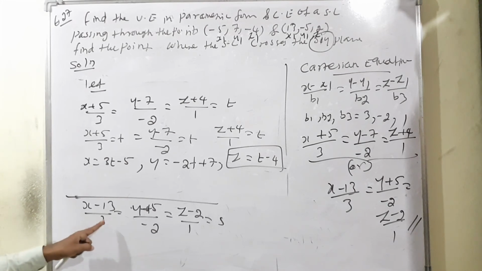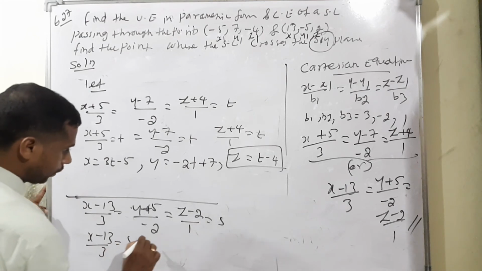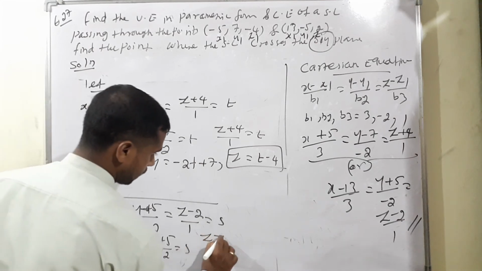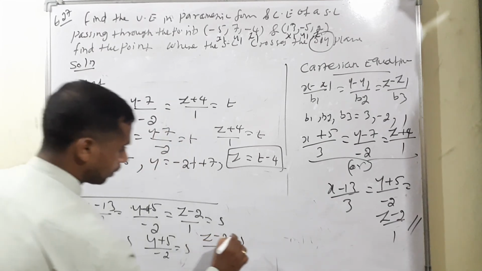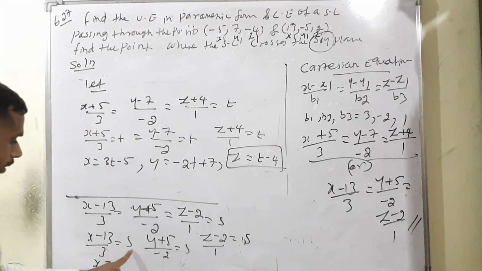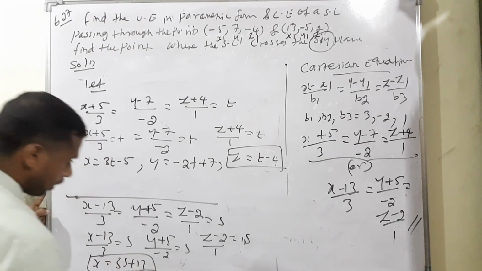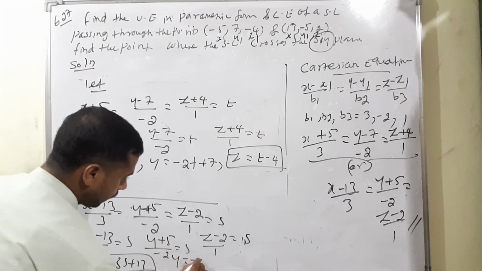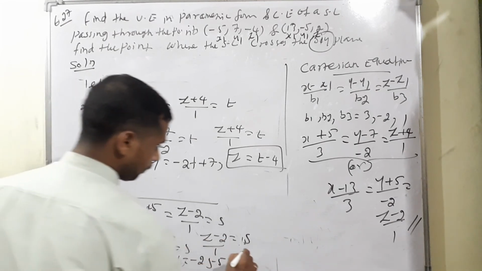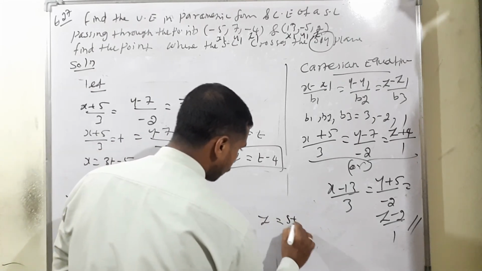Now equating with s: (x - 13)/3 = s, (y + 5)/(-2) = s, (z - 2)/1 = s. Therefore x = 3s, and bringing the minus 13 to the other side, x = 3s + 13. Next, y = -2s, minus 5 goes to the other side, y = -2s - 5. The last condition, z = s, minus 2 goes to the other side, so z = s + 2.